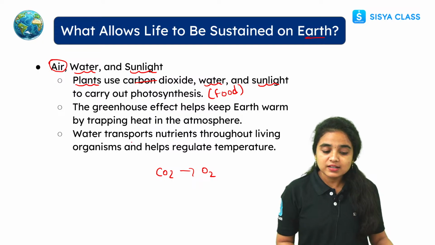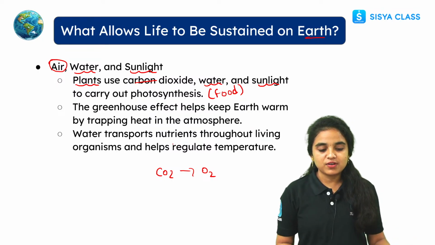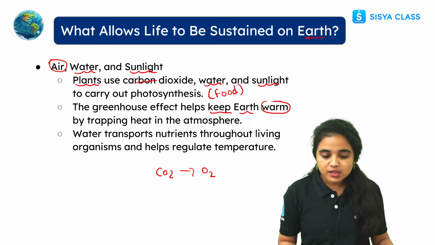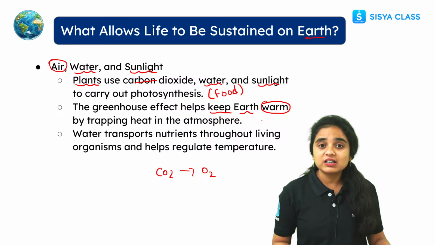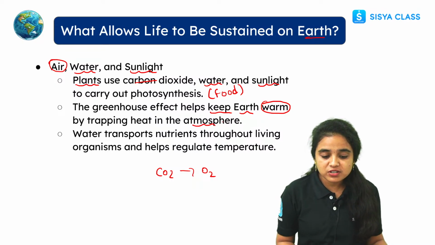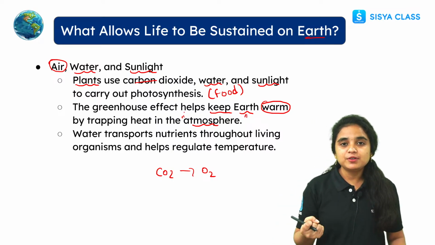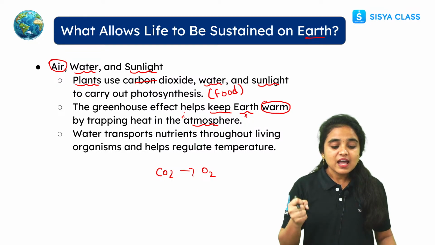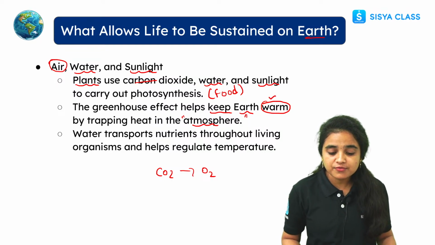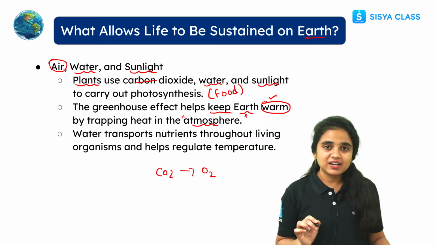And there is also another thing, the greenhouse effect. The important thing about the greenhouse effect is that it helps to keep our earth warm. How does it keep our earth warm? It traps the heat in the atmosphere. The heat or warmth which is present on our earth will be trapped by this greenhouse effect.